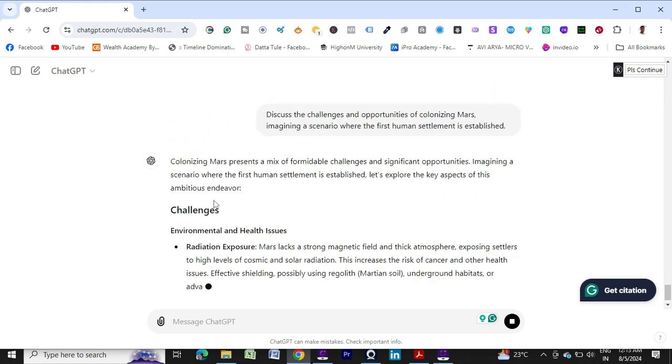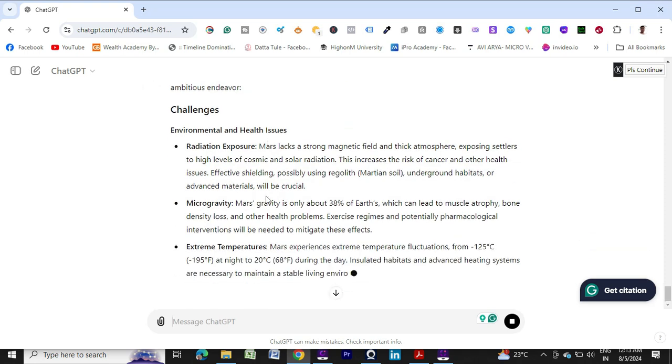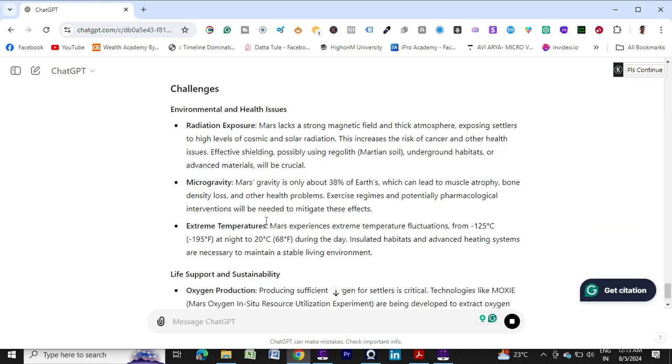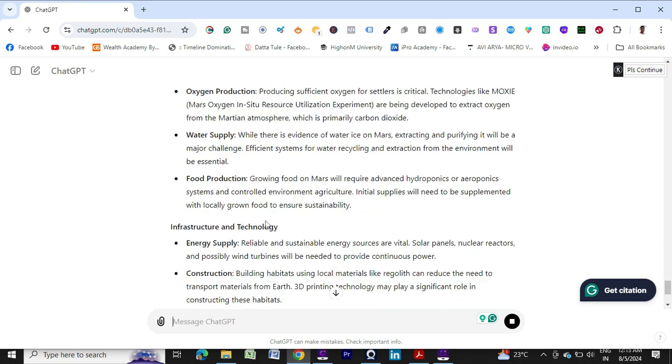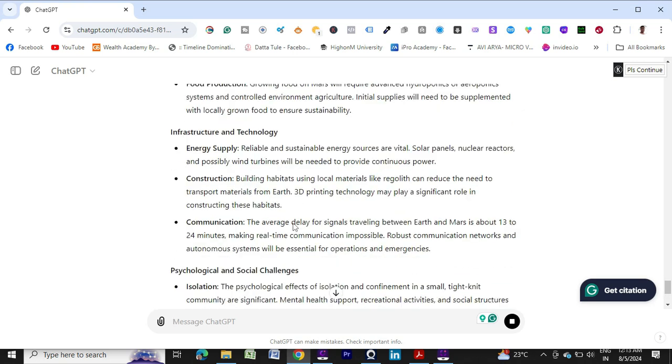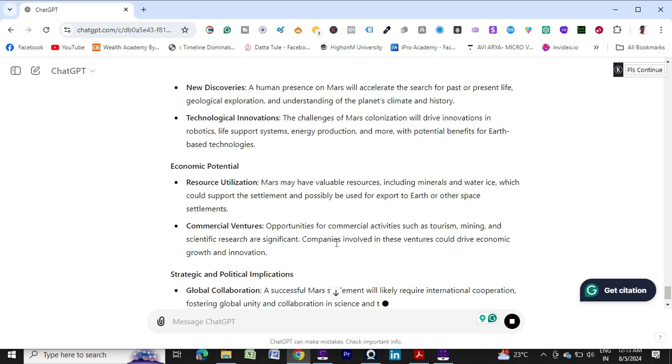Okay, so what kind of challenges has it given? Then challenges, again the challenges: life support and sustainability, so oxygen production, water supply, food production, infrastructure and technology, psychological and social challenges, opportunities. So it has given me a lot of detailed information based on my requirement.